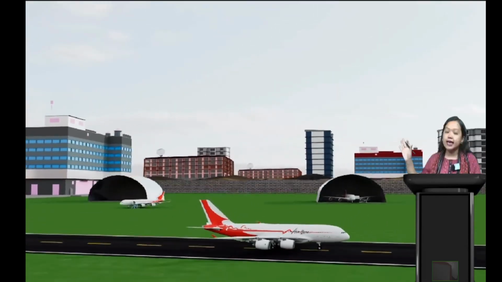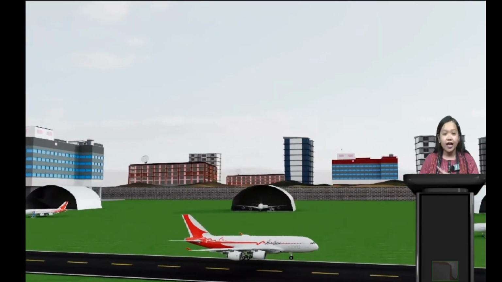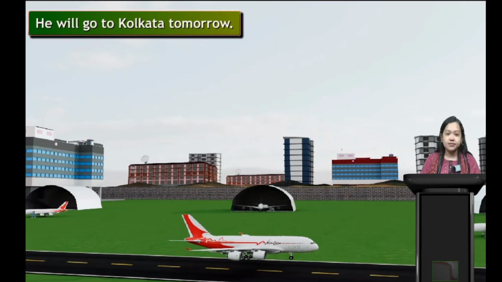Next, what can we see on the screen? We can see this aeroplane that's flying, right? So now what does it say in the sentence? He will go to Kolkata tomorrow. When will he go to Kolkata? Tomorrow, right? So tomorrow, it means it will happen next. That's why it said what? He will go to Kolkata tomorrow.